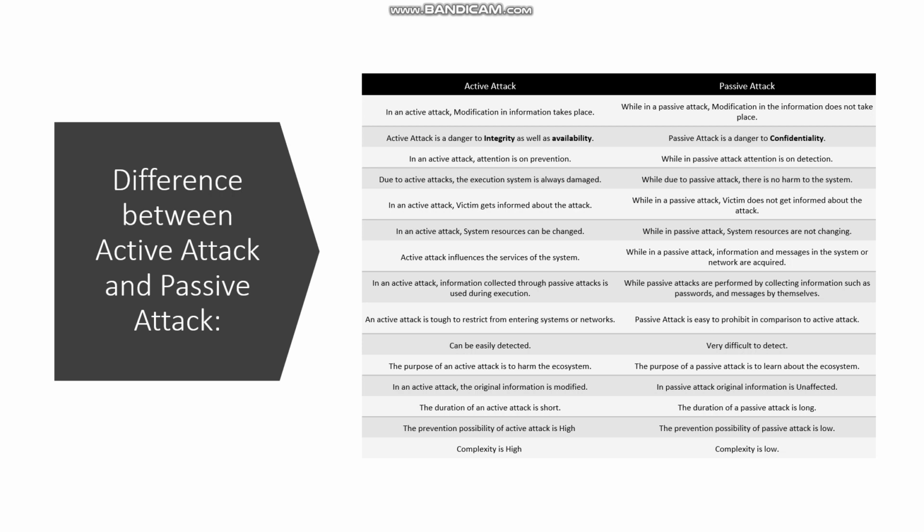Active attack can be easily detected. Passive attack is very difficult to detect. The purpose of active attack is to harm the ecosystem. The purpose of passive attack is to learn about the ecosystem. In an active attack, the original information is modified. In passive attack, original information is unaffected. The duration of active attack is short. The duration of the passive attack is long. The prevention possibility of active attack is high. The prevention possibility of passive attack is low. Complexity is high in active attack, while in passive attack complexity is low.